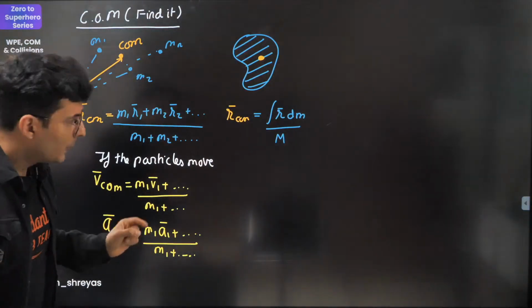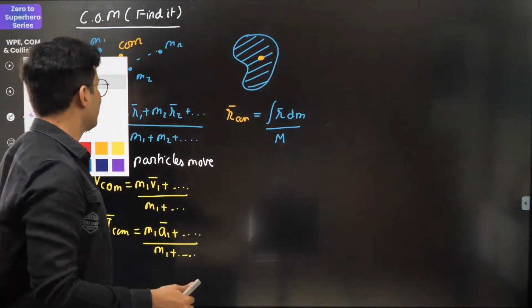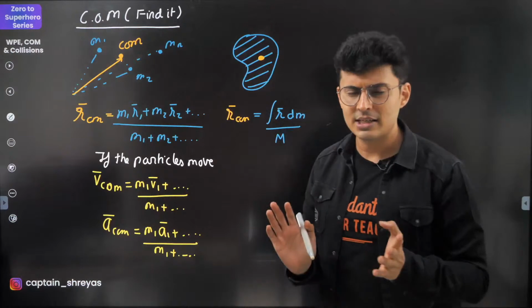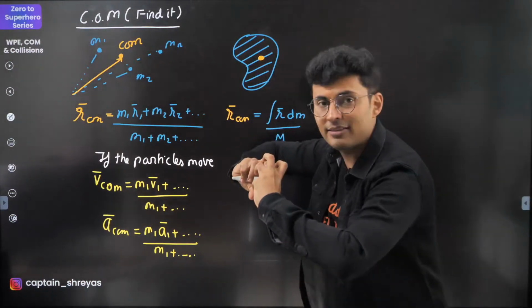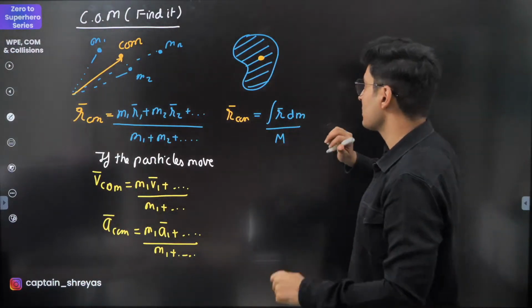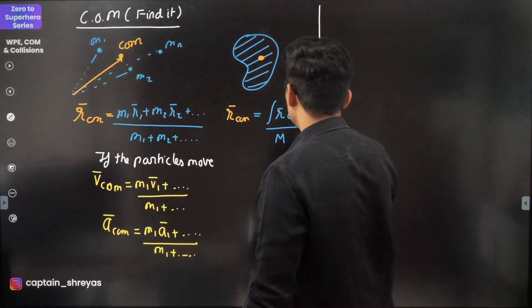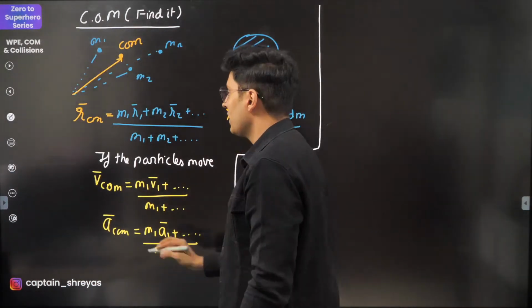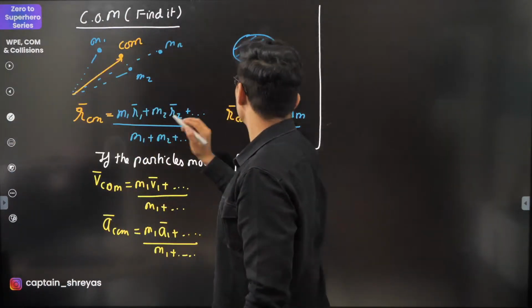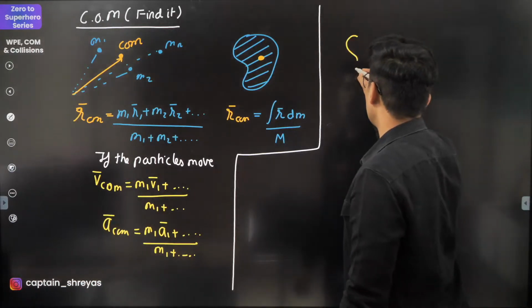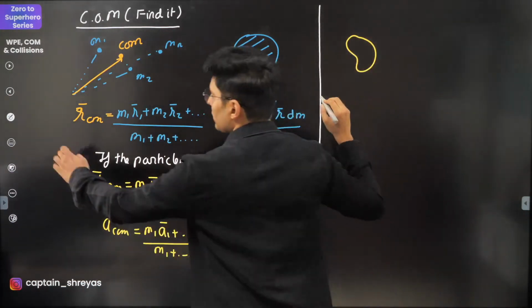Okay. Now, there are two kinds of problems that you usually get in center of mass, where you need to add things and where you need to subtract things. Example, I'll tell you. Imagine you have been given one object over here.